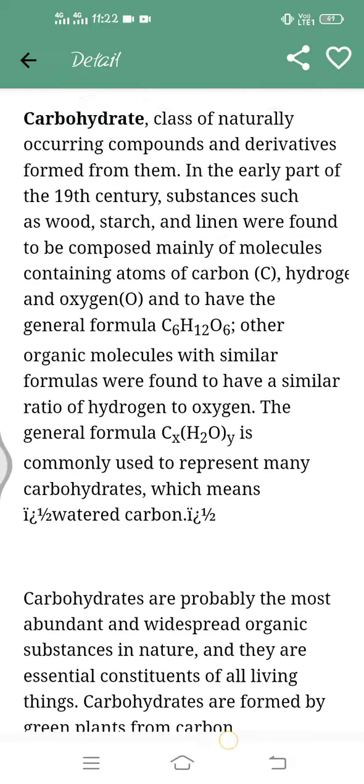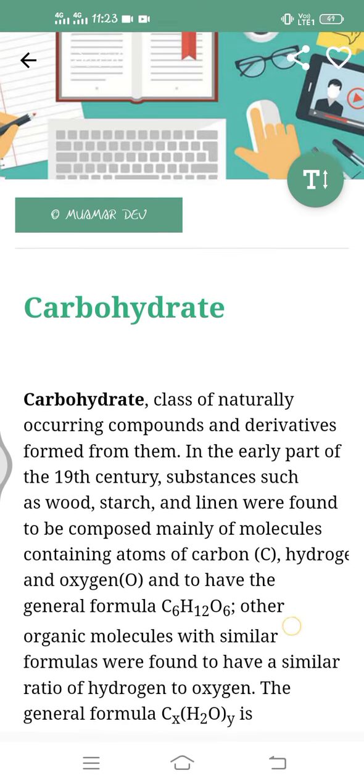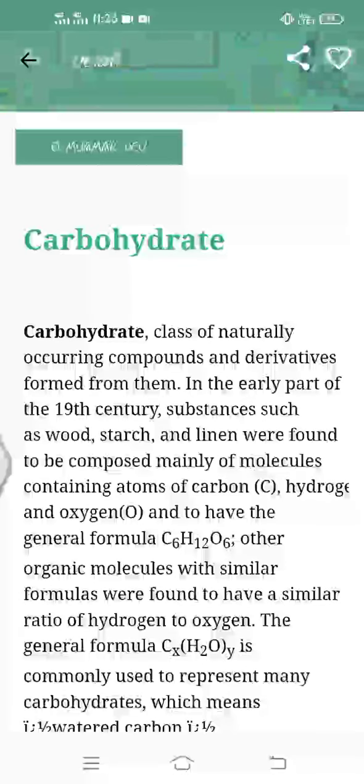Which type of carbohydrates is it? Carbohydrates are a class of naturally occurring compounds and derivatives formed from them. In the early part of the 19th century, substances such as wood, starch, and linen were found to be composed mainly of molecules containing the atoms carbon, hydrogen, and oxygen, with a general formula C6H12O6.